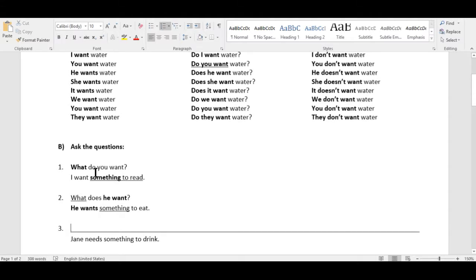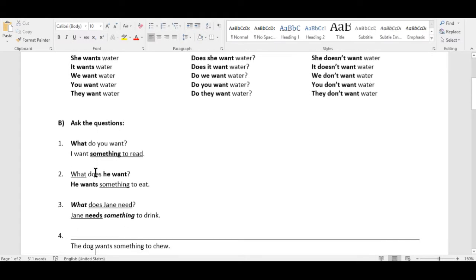3. Jane needs something to drink. Now I'm changing the verb, but simple present tense. Jane needs what? Something to drink. What does Jane need? Something to drink. Jane needs something to drink.